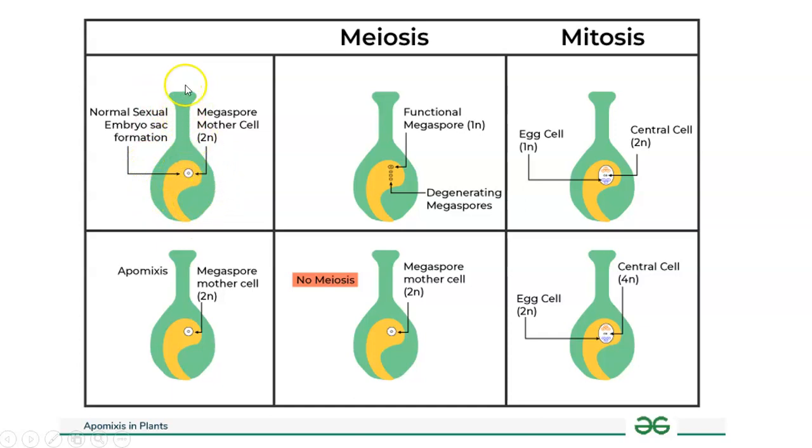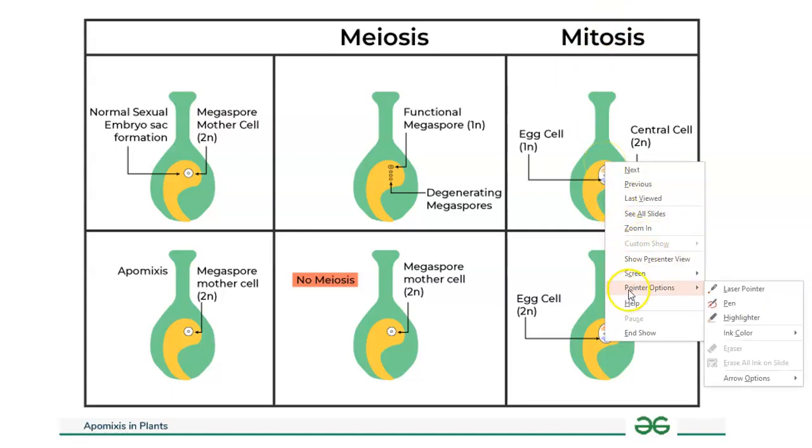You can see that this is an embryo sac, and within that embryo sac there is a megaspore mother cell which undergoes reduction division to form 4 megaspores. Then out of these, 3 degenerate, only 1 is retained. Its ploidy is 1. Then after the pattern formation, we know what kind of pattern formation happens in the embryo sac. So finally in the center there will be an egg cell which will be fused with the male gametes coming through the pollen tube, coming like this, right? Wait a second, let me take a laser pointer.